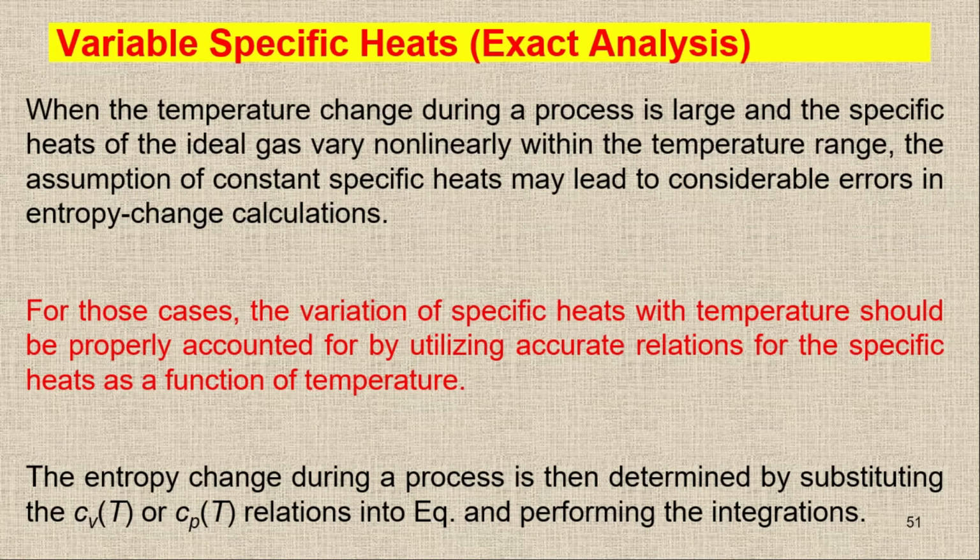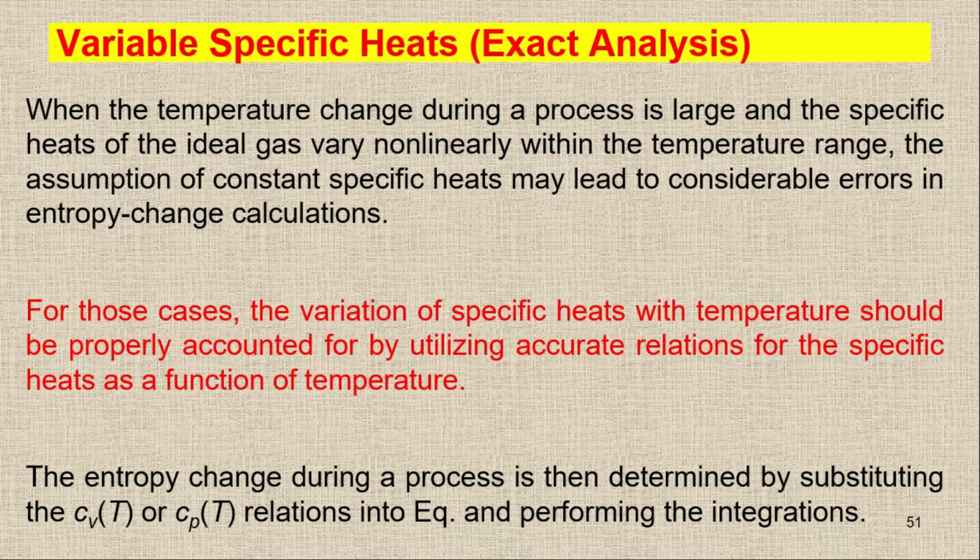But in any case, if the temperature difference is high, then we have to use the exact analysis, because the specific heats of the ideal gas vary non-linearly with the temperature range. So if the temperature change during a process is large, if the difference between T1 and T2 is large, then we have to use the exact analysis. And in the exact analysis, because we have Cp and Cv as a function of temperature, the specific heat basically depends on the temperature. So it means we have to use a relationship of Cp or Cv with respect to temperature.